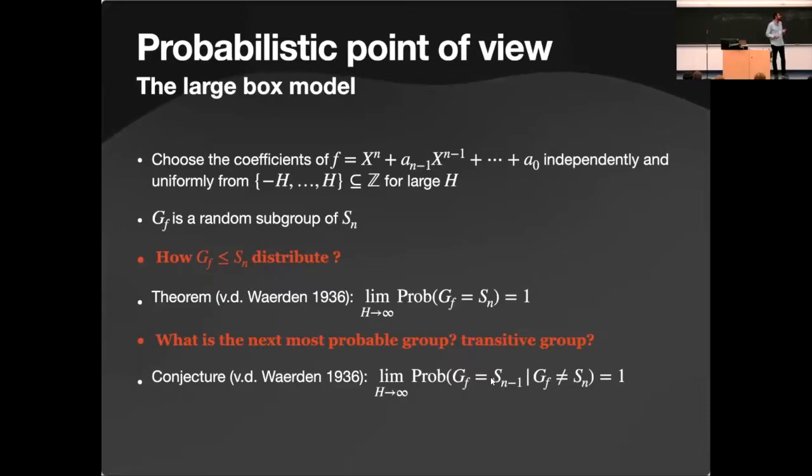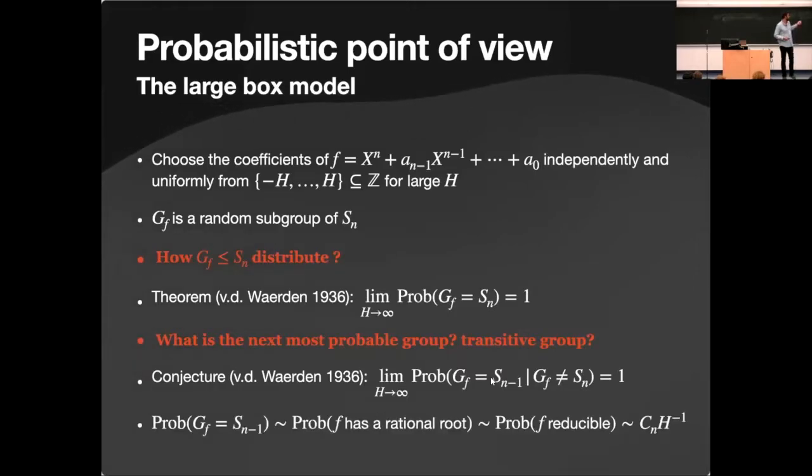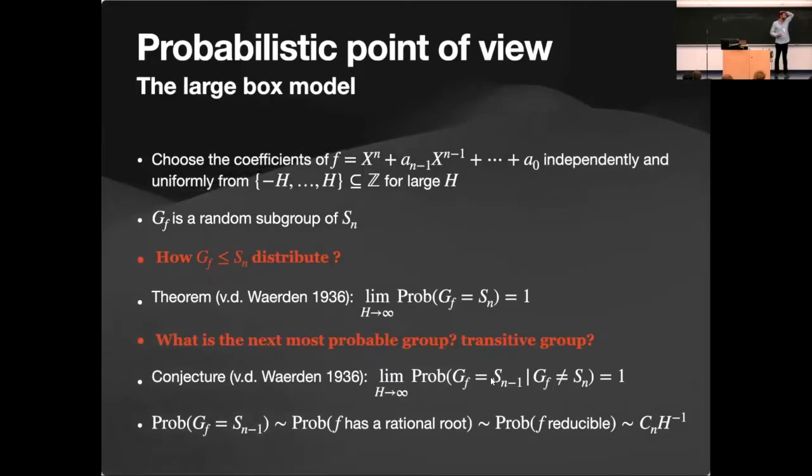And he made a conjecture that the second most probable group is Sn minus 1. So polynomials that have a root. Here is a translation. The Galois group being Sn minus 1 is similar to saying that the polynomial has a root, and this tends to have the same probability as for the polynomial to be irreducible, and this is a probability that is pretty easy to compute.